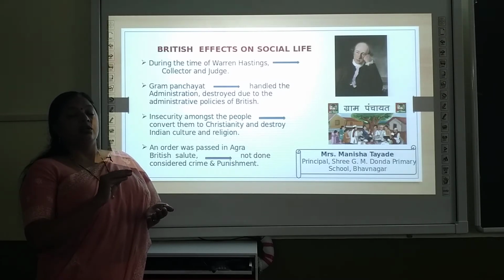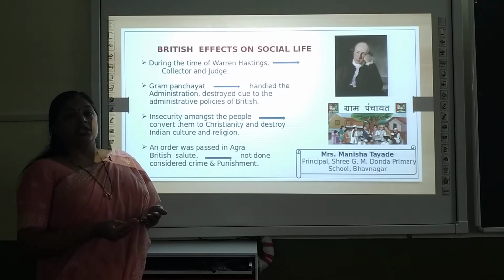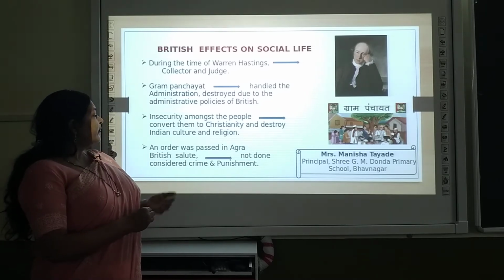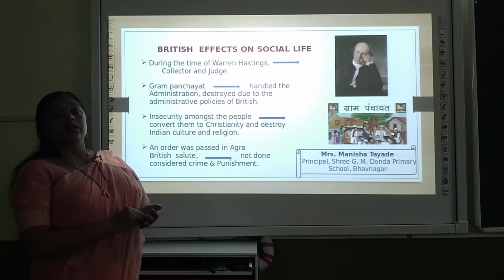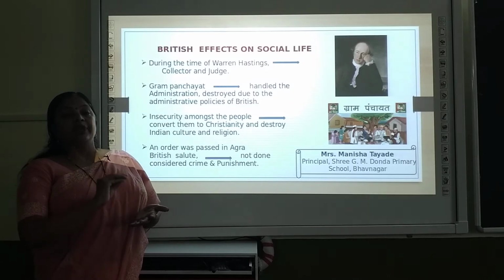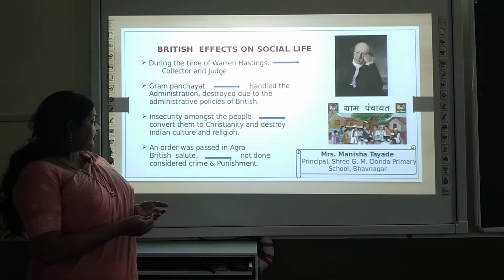But for that, if you want to join the British army and earn money, you have to change your religion. You have to get converted into Christianity. So this destroyed Indian culture and religion also. Basically our social life, our society, was disturbed as many Indians were being converted to Christianity.